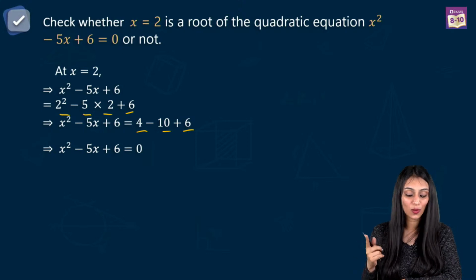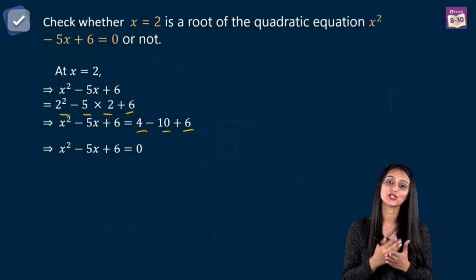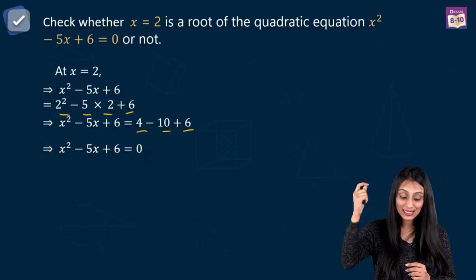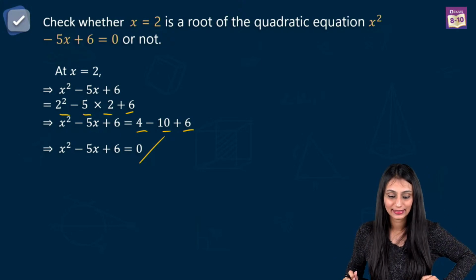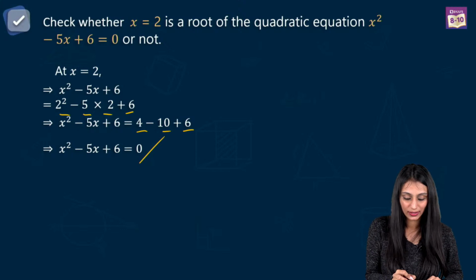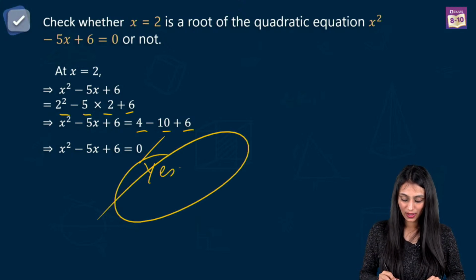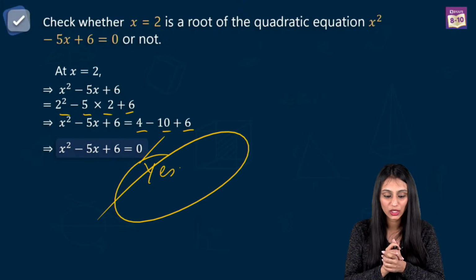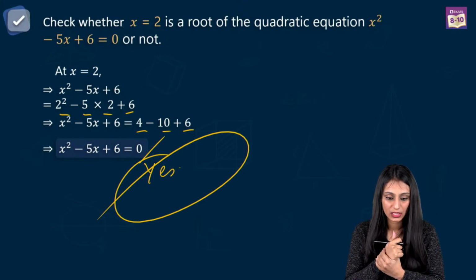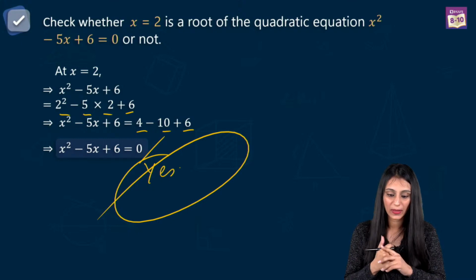Since it is equal to 0, I can say that x equal to 2 is actually a root of the quadratic equation, since the answer is equal to 0 once I substitute it here, right? Yes, it is a root. Yes. All right, so this was the question which was based on the roots. Yes, Nikesh, it is a root. Sukhjot, Fenil, yes. Ananya ji, Shelja, absolutely.